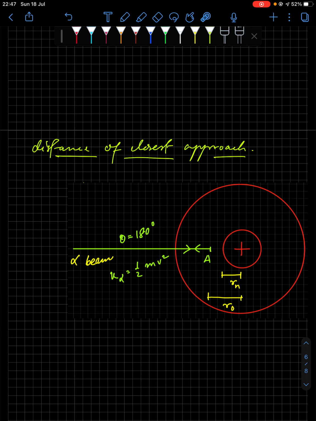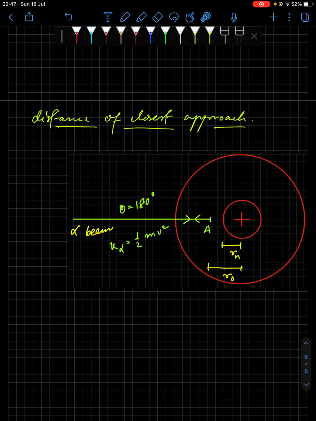And before that, what is distance of closest approach? Whenever an alpha particle, we have seen this situation previously, whenever an alpha particle approaches the nucleus, there is a point or position till which the alpha particle moves. It stops for a while, then it flies off in the opposite direction in the same path.